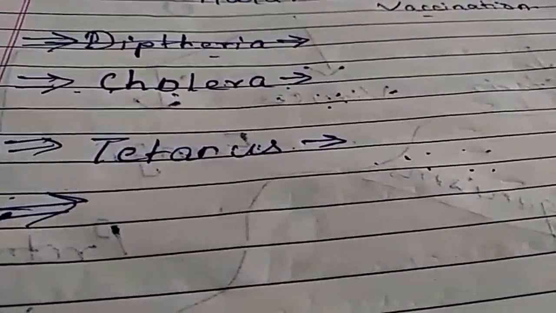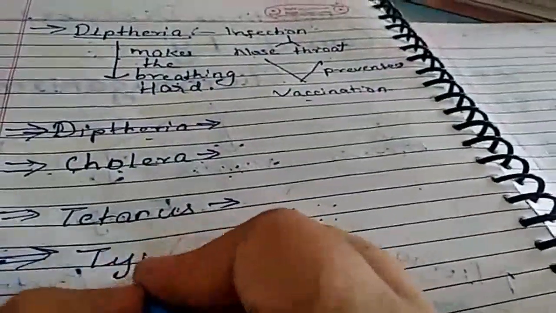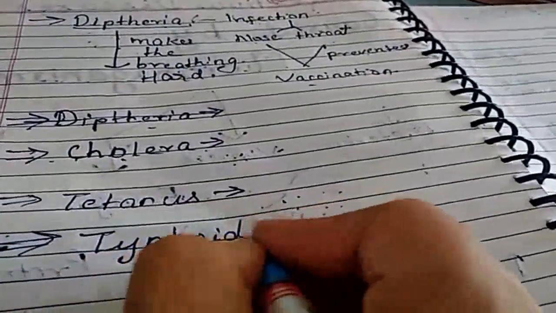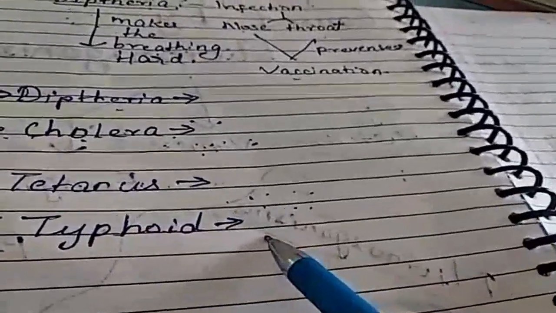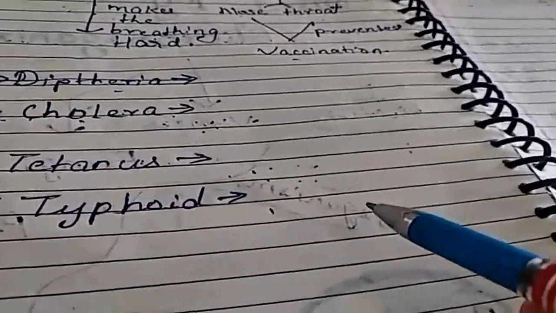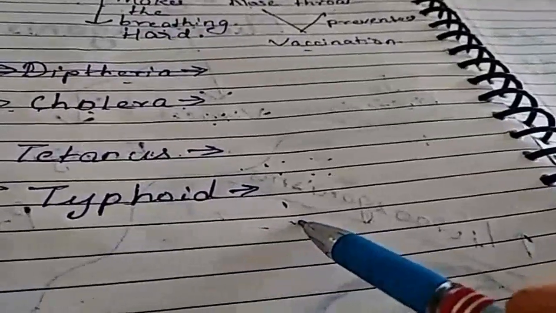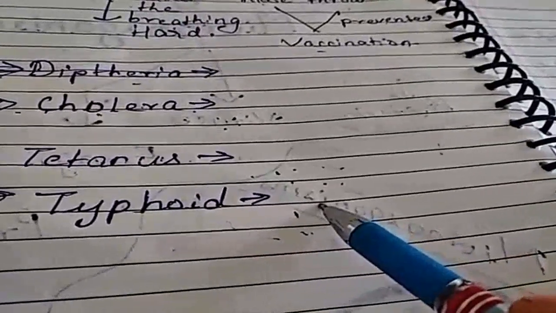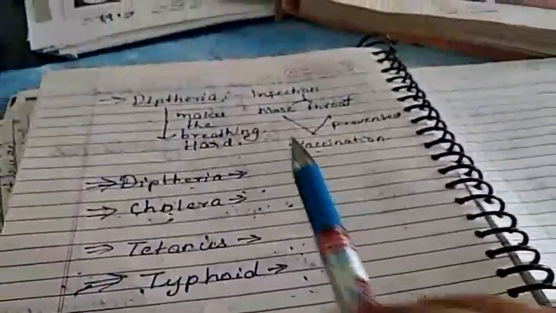the vaccinations. Typhoid. The next one known by you is typhoid. This is also a very common name of a disease known by you all. What happens during this disease? High fever. It spreads through contaminated food and water, and this can also be prevented through vaccination. Is it clear, children, what I am trying to let you know?